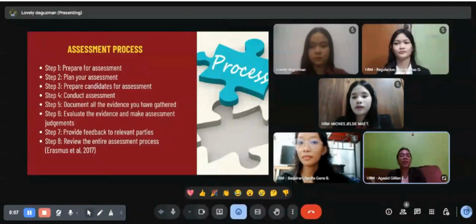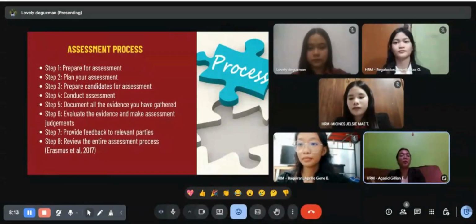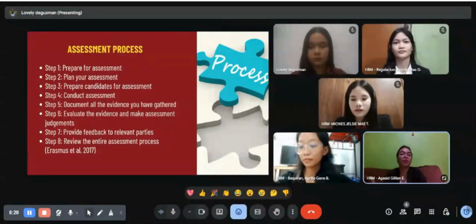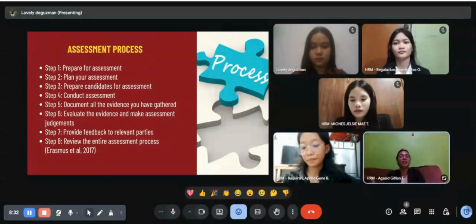In step 3, we need to prepare the candidate for the assessment. Learners should be informed of the purpose, process, as well as the expectation so they can be ready and not be surprised. In step 4, conduct the assessment. This is the part where the assessment actually happens. So the students take the test, do the task or demonstrate the skills while the assessor observes.